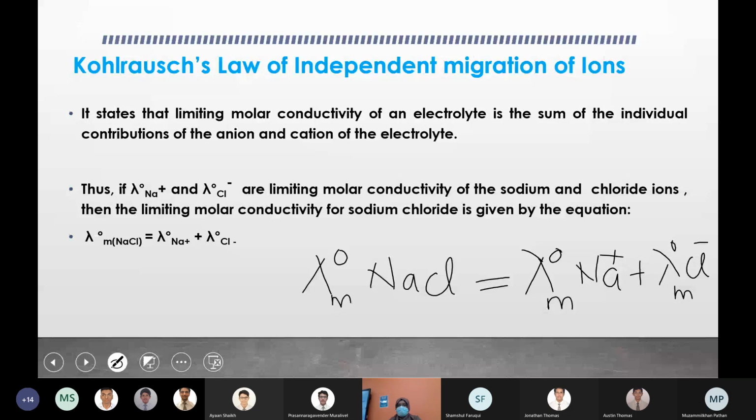So the total limiting molar conductivity of an electrolyte is equal to the individual contributions of the ions. If you have calcium sulfate, then the limiting molar conductivity of calcium sulfate will be the limiting molar conductivity of calcium ions plus the limiting molar conductivity of sulfate ions. So for both cation and anion, whatever the contribution, if you add them together, you will get the limiting molar conductivity of that particular electrolyte.